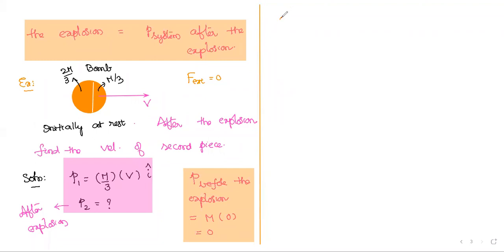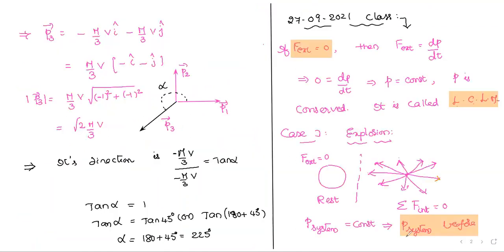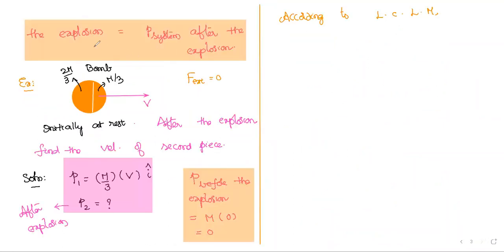According to the law of conservation of linear momentum, I write here: P of the total system we have to calculate before the explosion and again after the explosion.